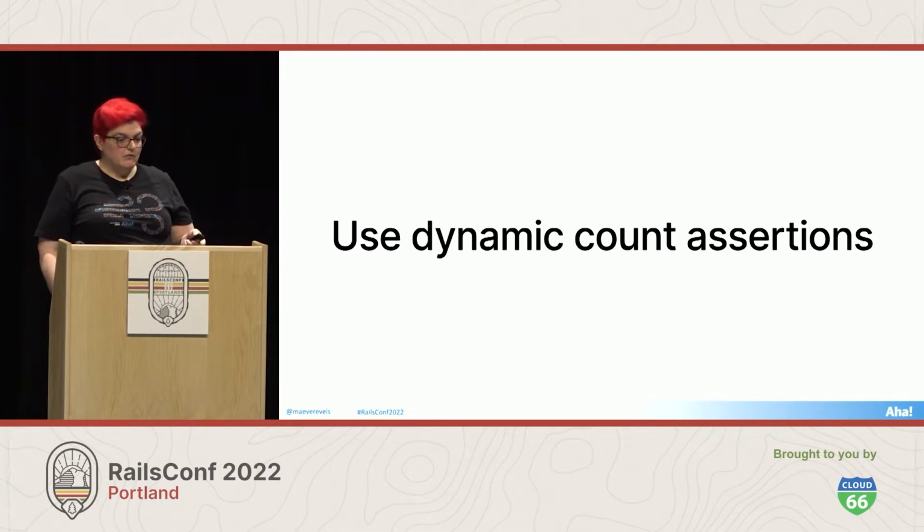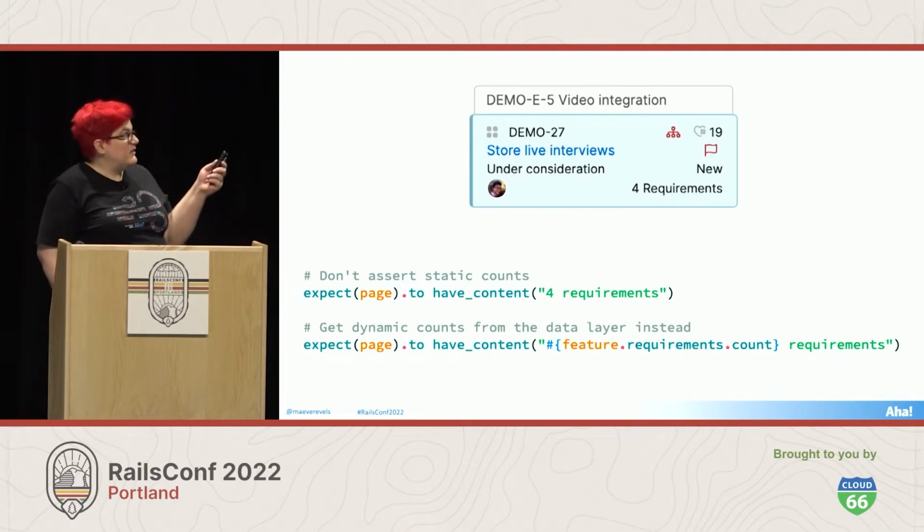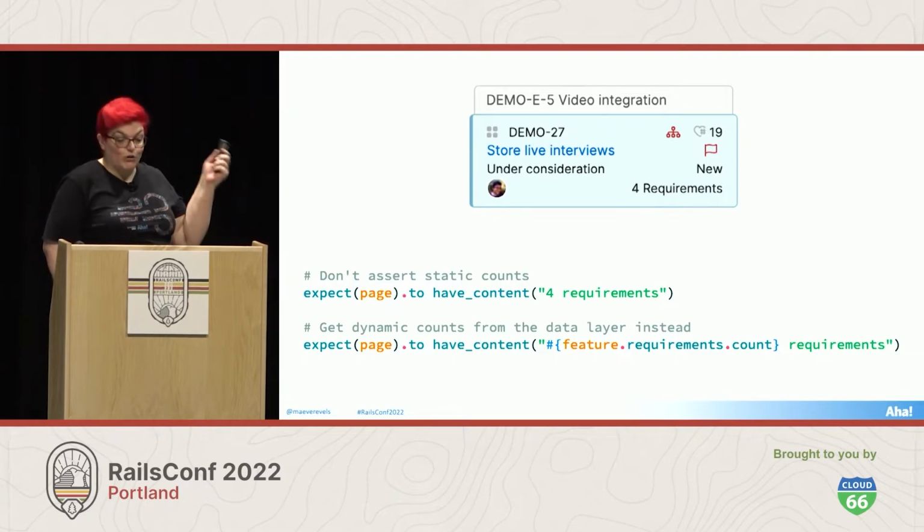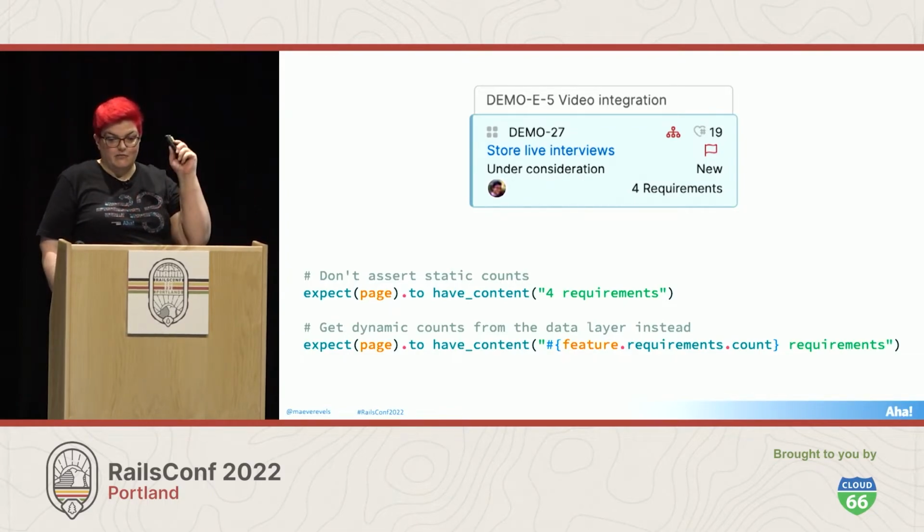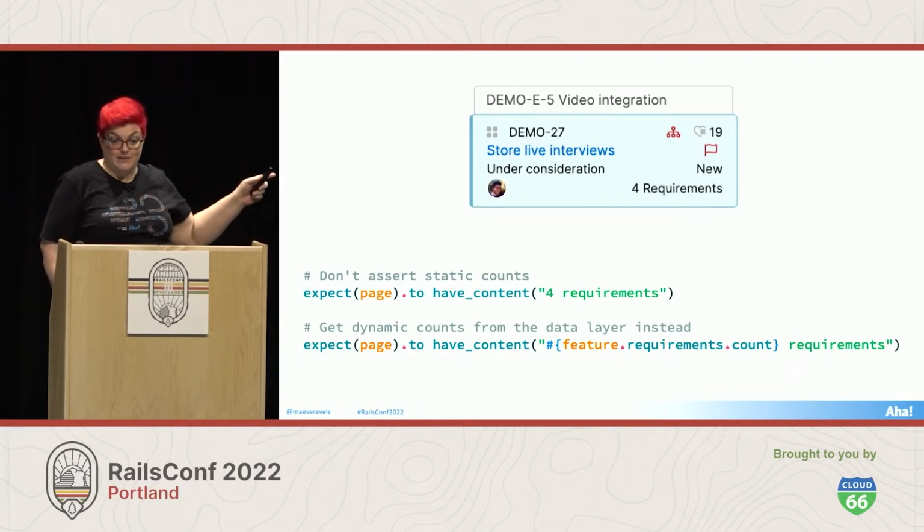But even if we follow that rule, tests can still become coupled through count assertions. So when I write assertions, I like it to be a static literal, like this string. Expect page to have content for requirements. This keeps the test code really simple. It decouples it from the implementation. I don't have to know anything about how this is implemented in order to write this assertion.